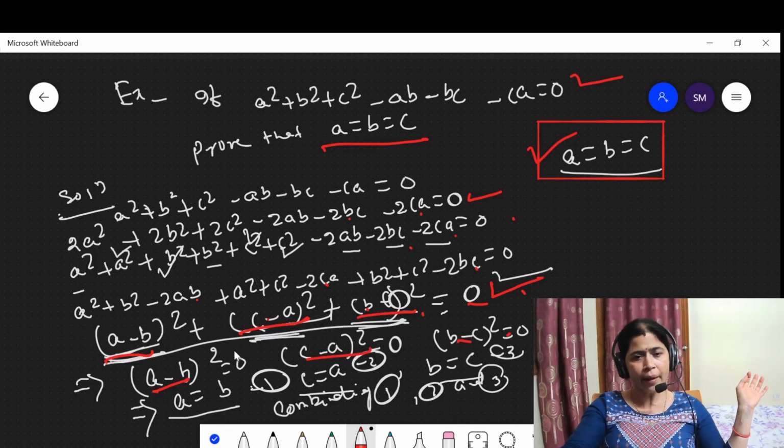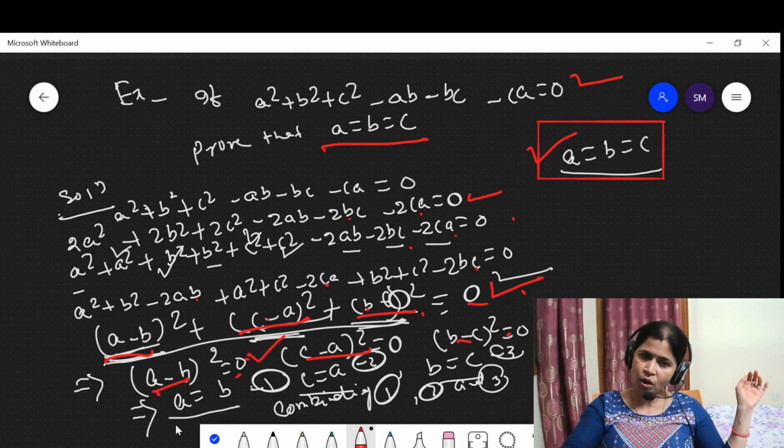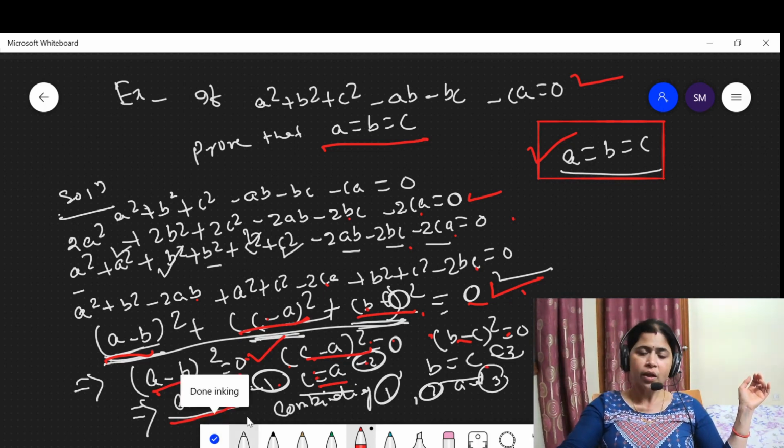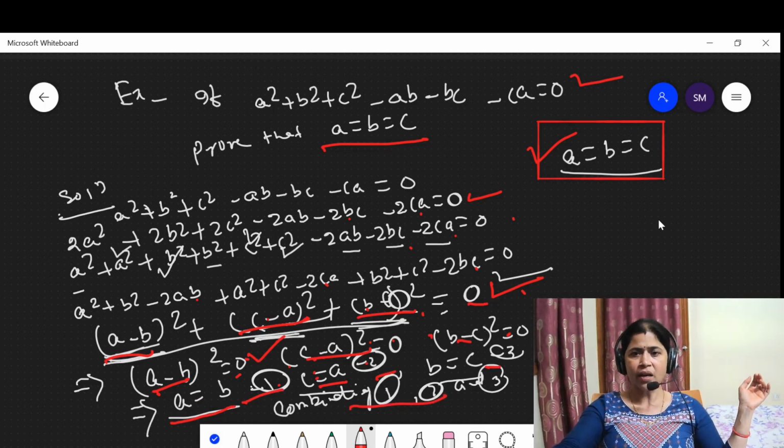When I say (a − b)² is equal to 0, this means a − b is equal to 0, which means a equals b. When I say (c − a)² is equal to 0, this means c − a must be equal to 0, then c equals a. When I say (b − c)² is equal to 0, this shows that b − c is equal to 0, then b equals c. Then combining 1, 2 and 3, we come to the conclusion that a equals b equals c. This is the real proof we have to prove.